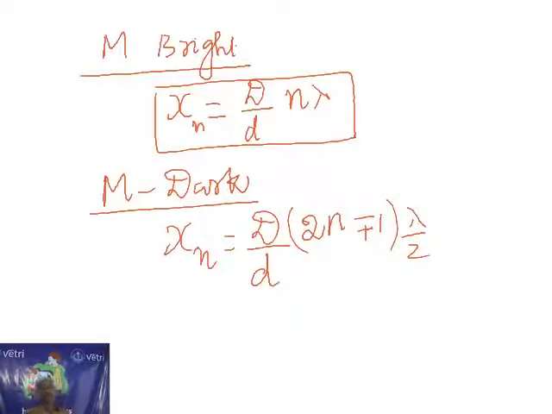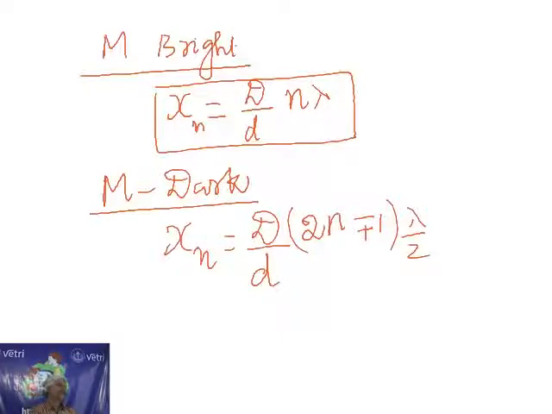Keep in mind for entrance examinations, we can find the distance of M. If it is bright, use this formula. If it is dark, use this formula. Why am I putting minus or plus? If I put n equal to 0, we get minus lambda by 2, avoid that one. If n is equal to 1, 2 into 1, 2 minus 1 gives lambda by 2, or 2 plus 1 gives 3 lambda by 2. Whatever may be the case, these are all odd multiples. You have to get an odd multiple, so I put 2n minus or plus 1. Whatever you use, it is correct.